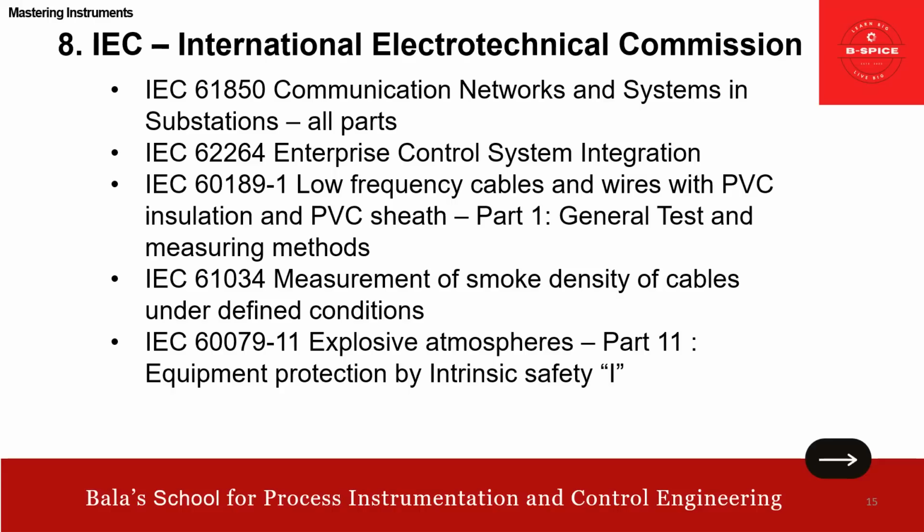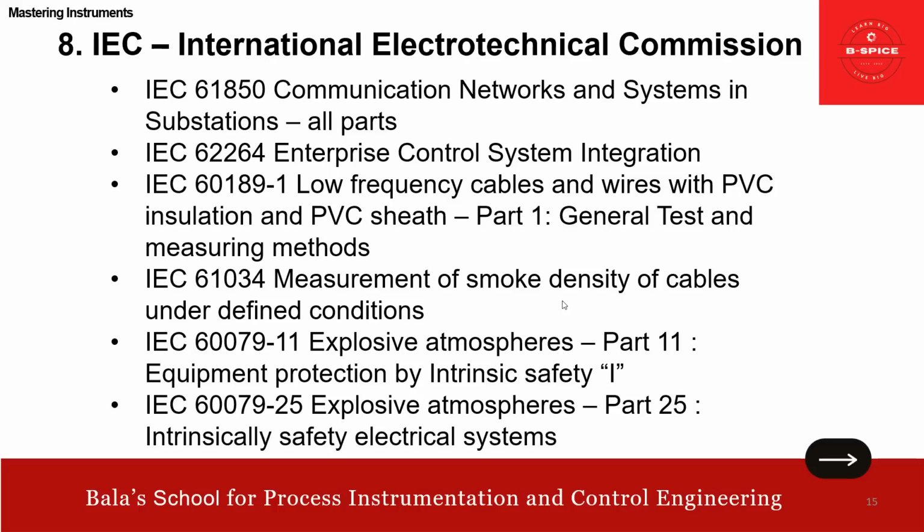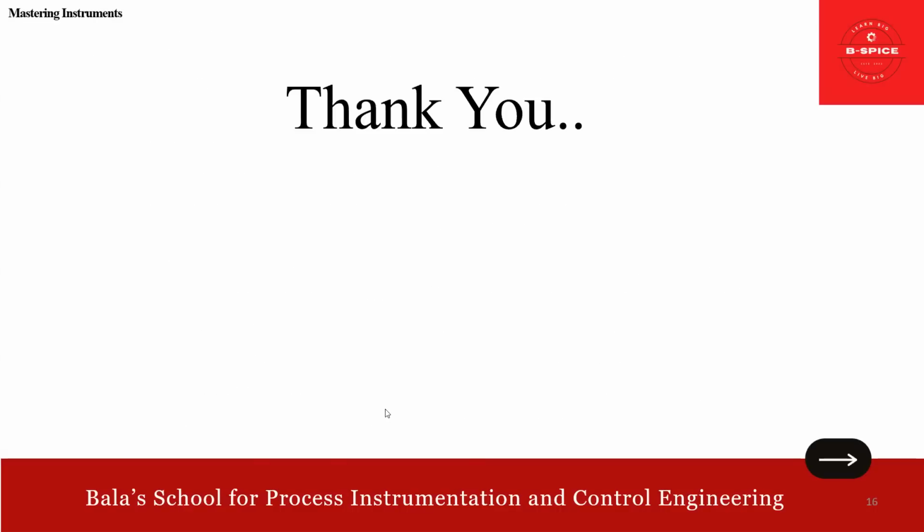Then IEC 60079 Part 11 talks about equipment protection by intrinsic safety, I. Then Part 25 talks about explosive atmosphere, again intrinsically safe electrical system. So 11 talks about intrinsic safety I, and here 25 talks about intrinsically safe electrical systems.